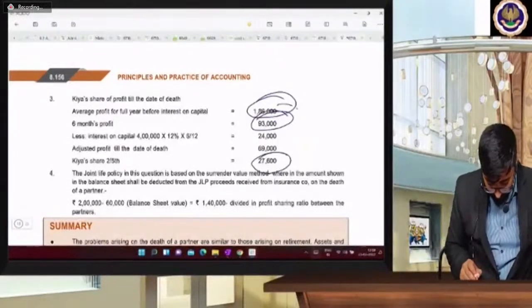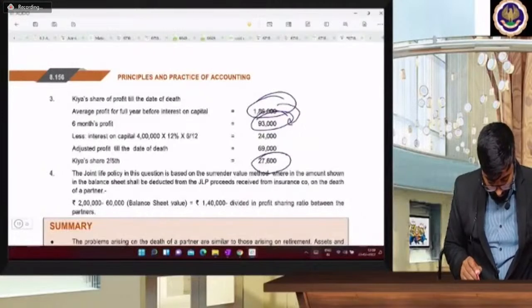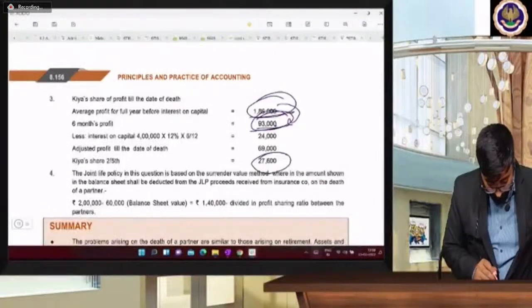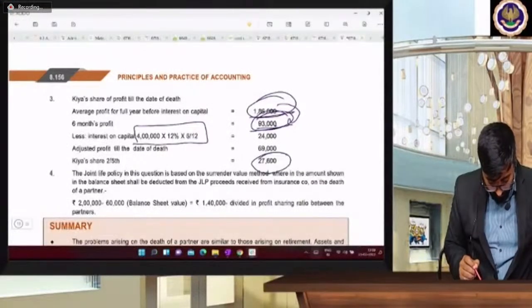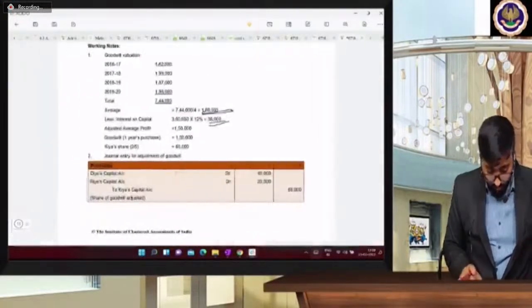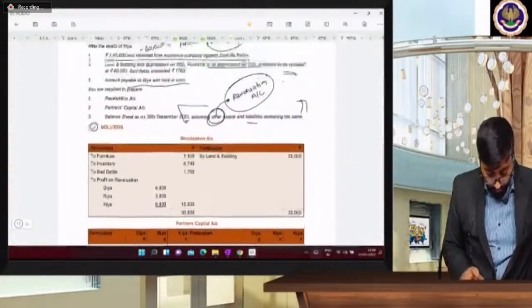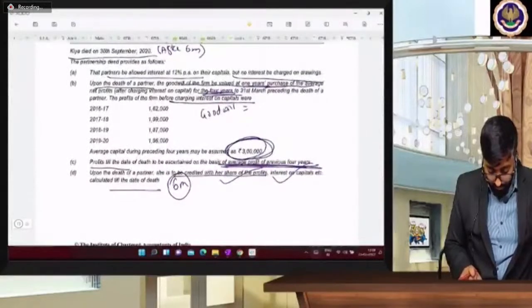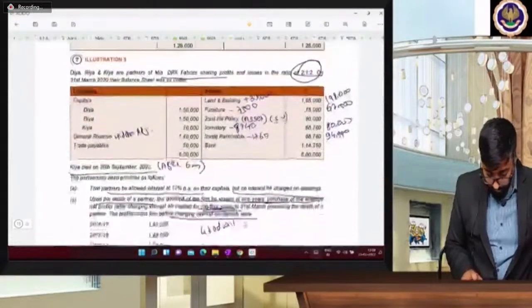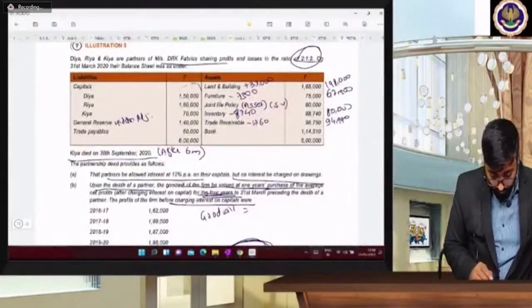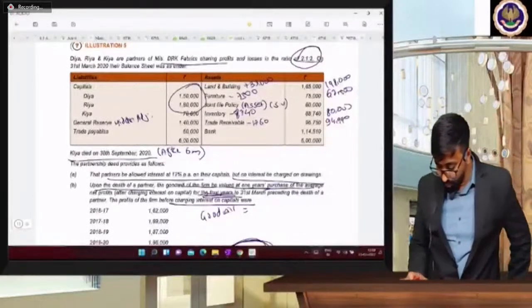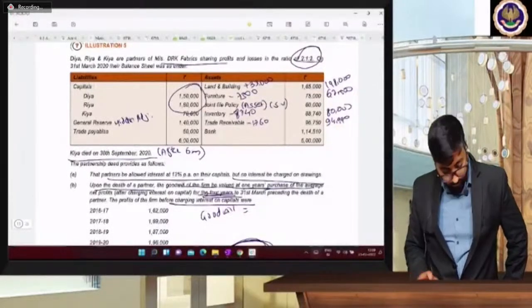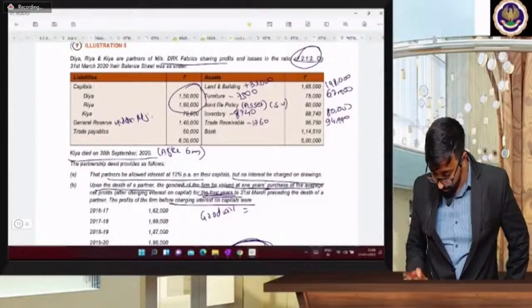ICAI is getting 1,86,000; 93,000 is the 6 months profit, then interest on capital. Okay, I got the concept. Now interest on capital they considered 150, 180 and 70, which we also consider: 150 plus 180 plus 70, so 4 lakhs.